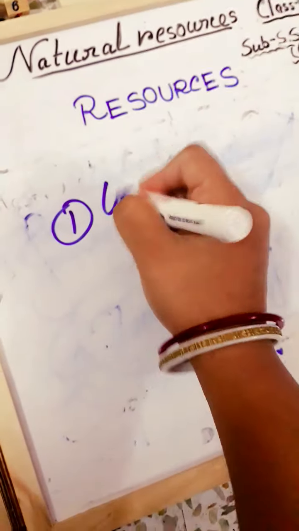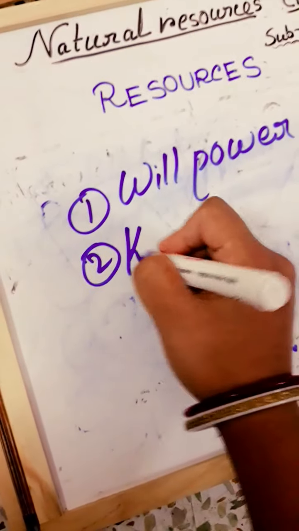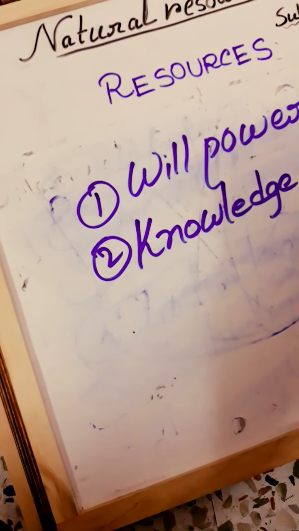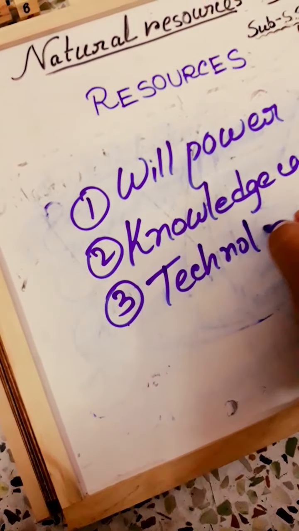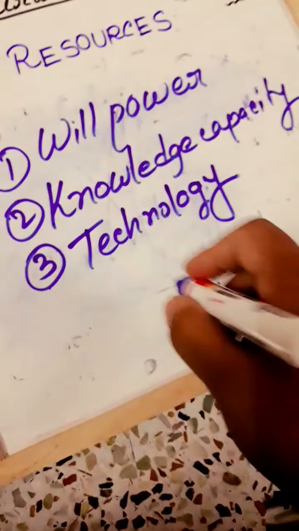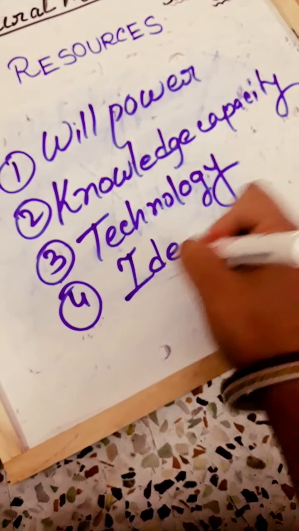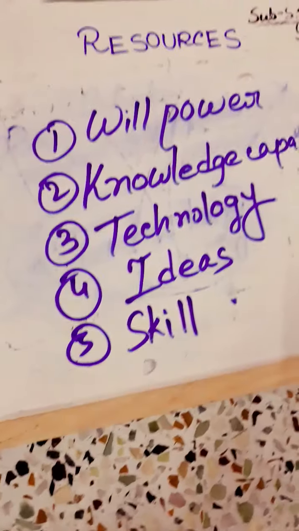And what are the main factors of human resources? Yes, the main thing is their willpower. Next, knowledge capacity, and then obviously technology. Okay, and yes, you can say the ideas, skill, anything, and you can also add any points.